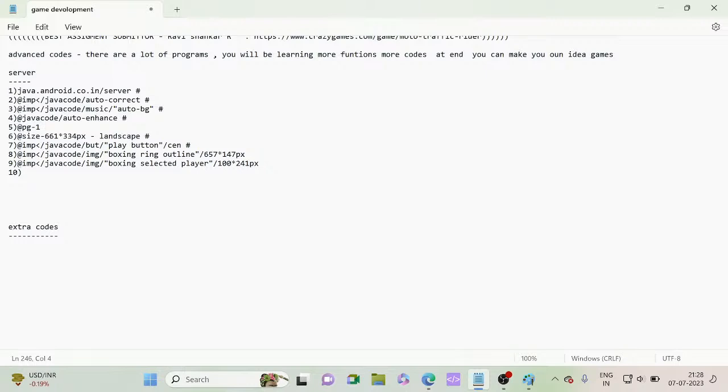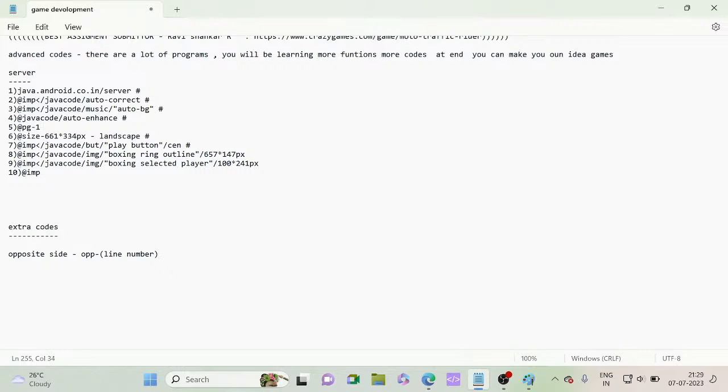The 10th line: we have selected the player, and the same needs to be on the opposite side. The code for the opposite side is op. At imp op and a line, and the line number.